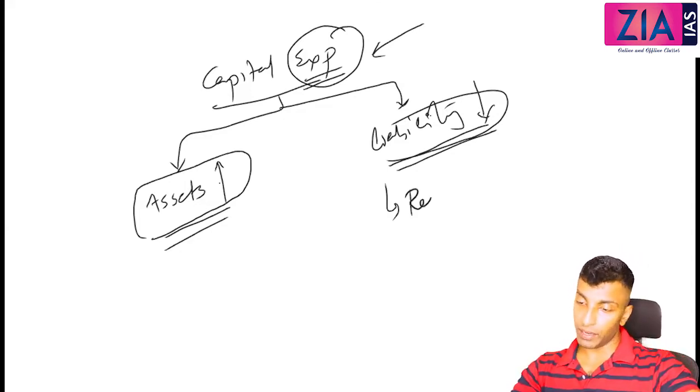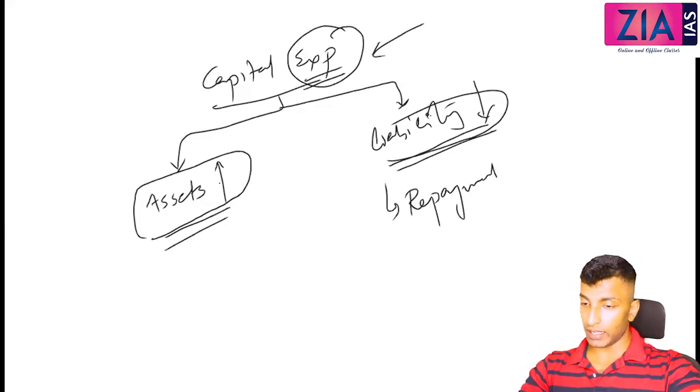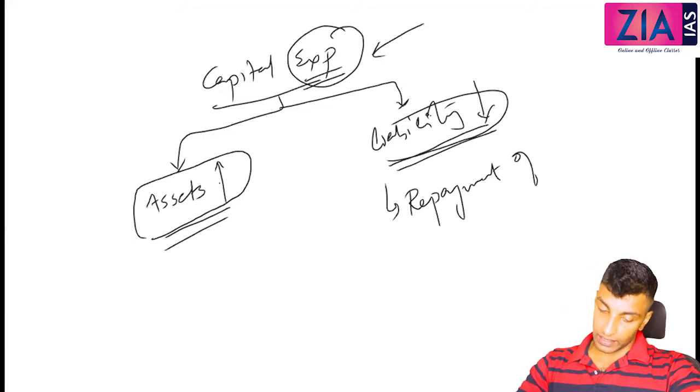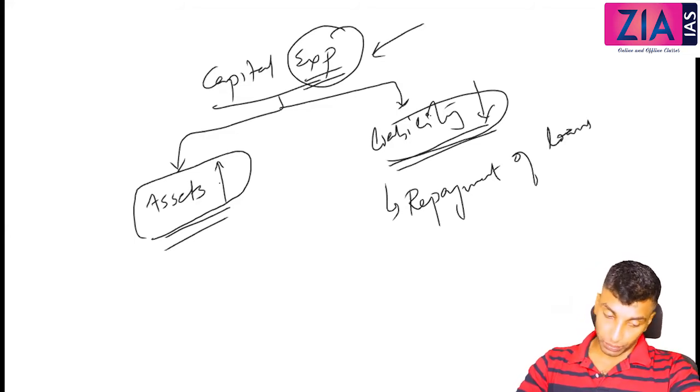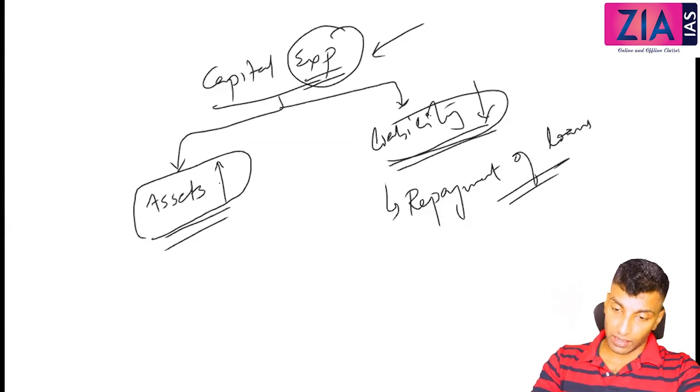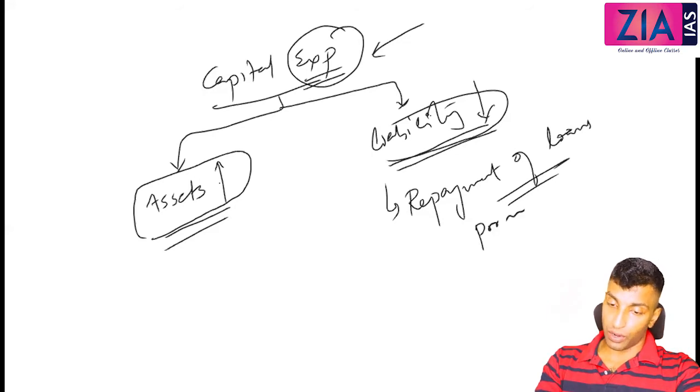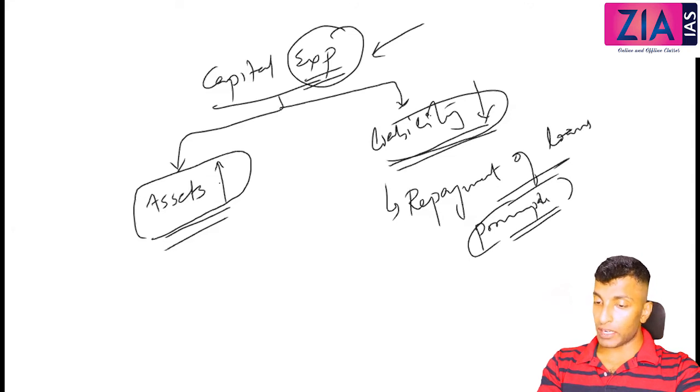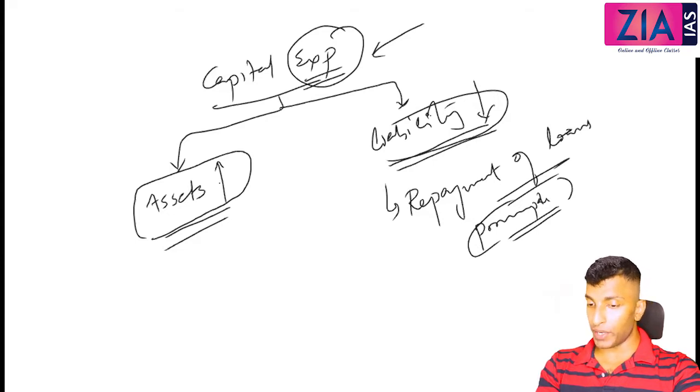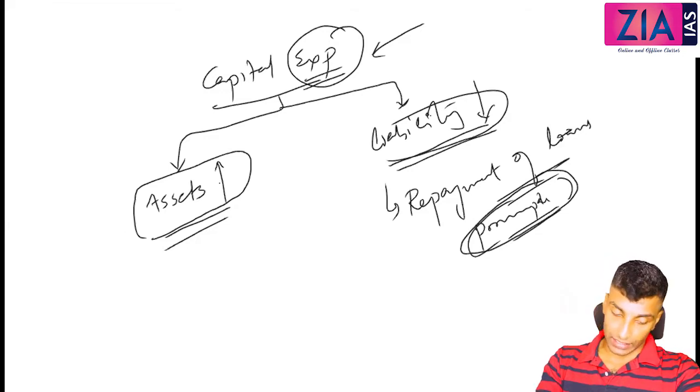Here only the principal amount will come under capital expenditure. The interest will come under revenue. Now, assets increasing, what does that mean? Government spending on infrastructure. Or what about nationalization? Nationalization means government is buying the shares of a private company. So assets are increasing or not? Assets are increasing.